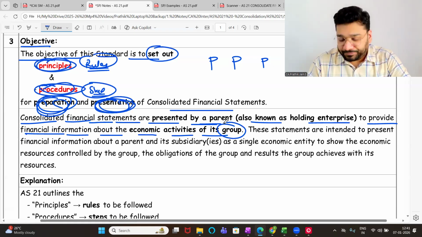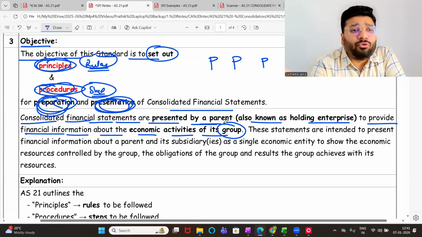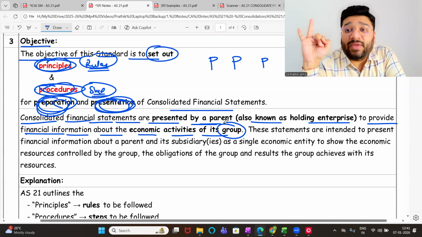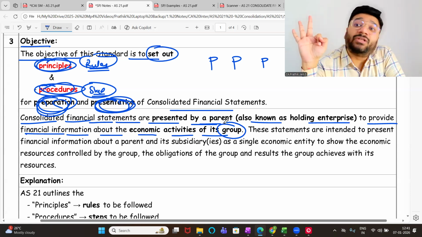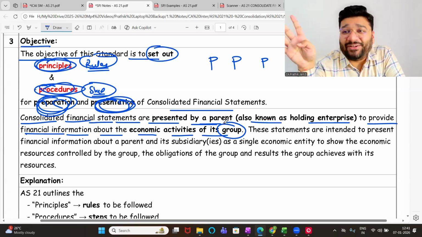Now, what is the meaning of group? Tata, how many companies do they have? Can you name a few Tata companies? Tata Steel Limited. Tata Motors Passenger Vehicle, the company is split now. Tata Motors Passenger Vehicle Limited. Then we have Tata Motors Commercial Vehicles. Then TCS, Tata Consultancy, very good.